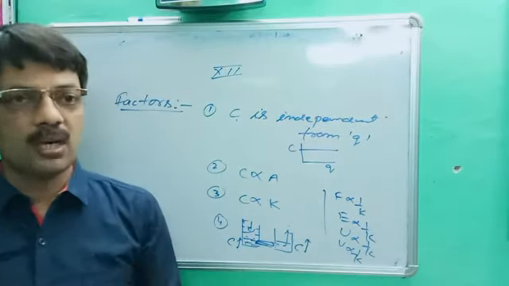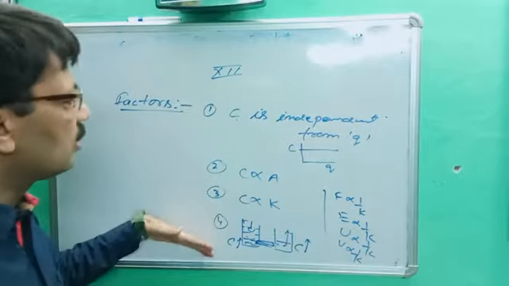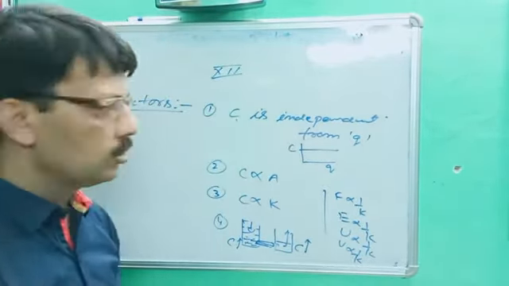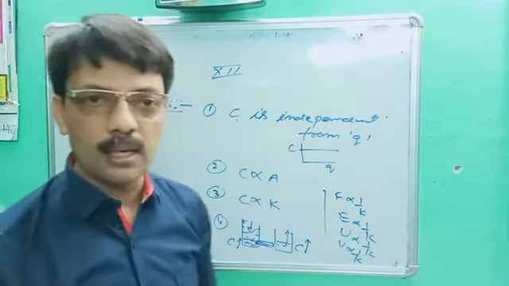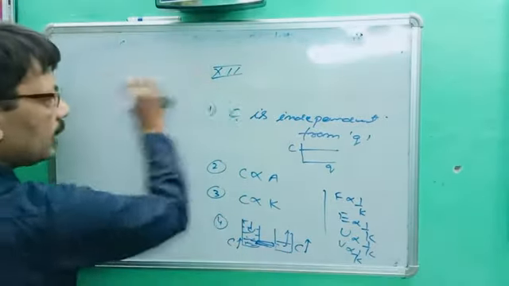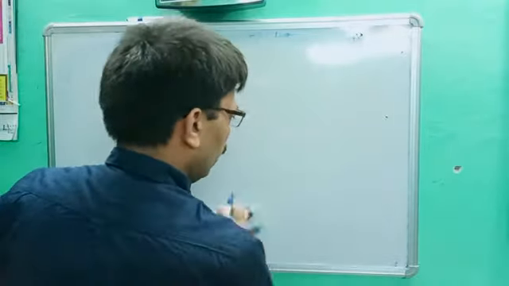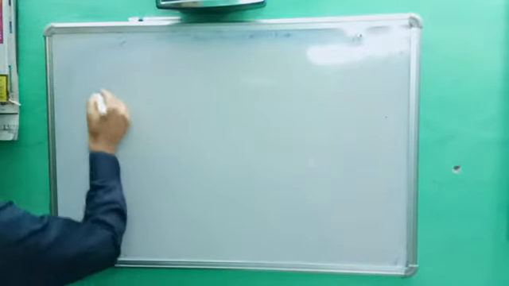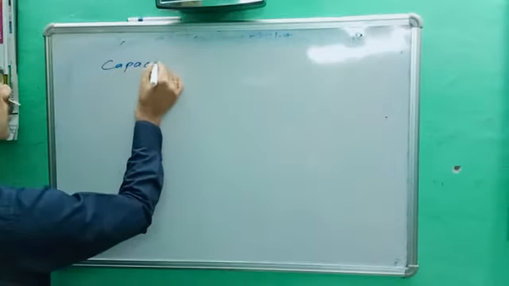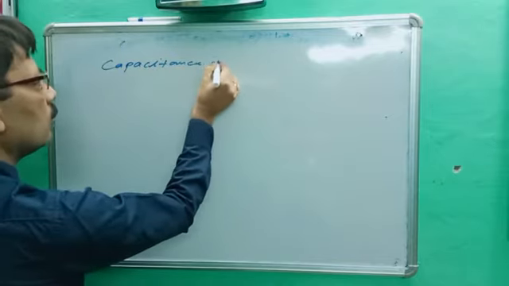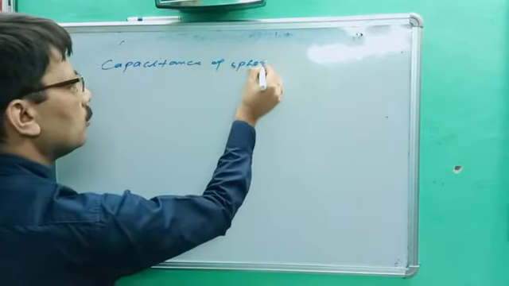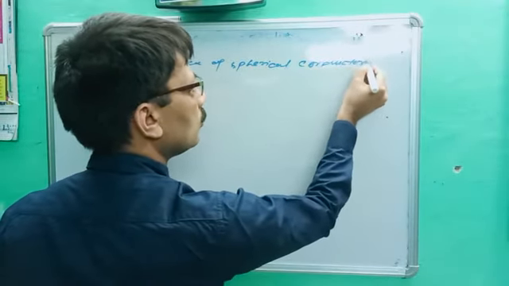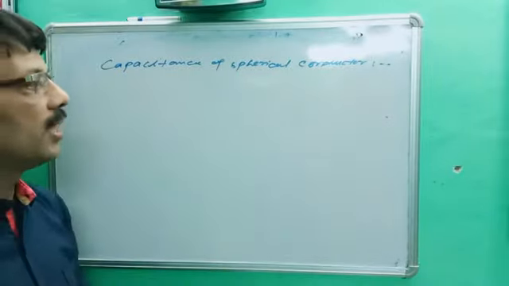The capacity of the charged conductor increases. These are the factors on which capacitance depends. Are you getting it? So this is all about the factors affecting the electrical capacitance. Okay. Our next point is the capacitance of a spherical conductor. Very important point, and some numericals are there.